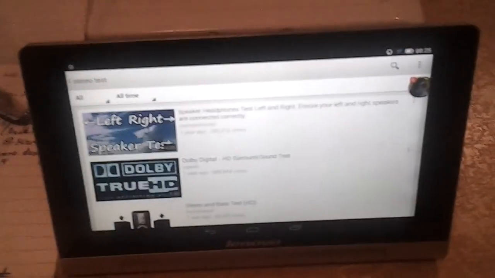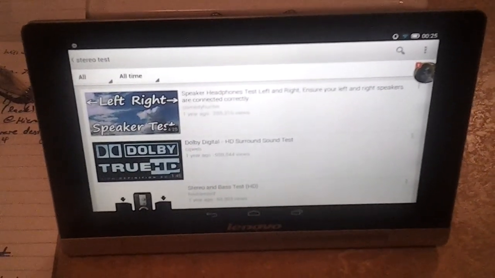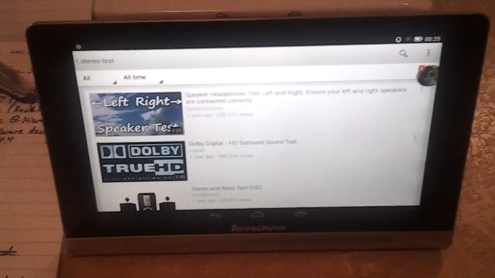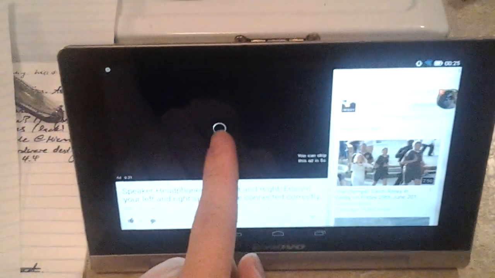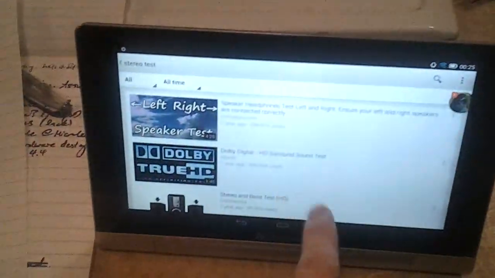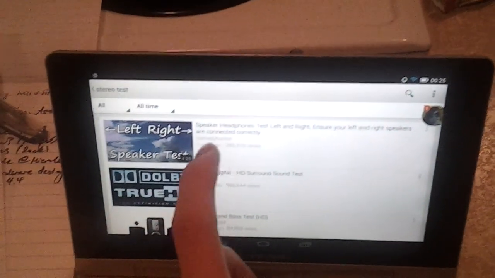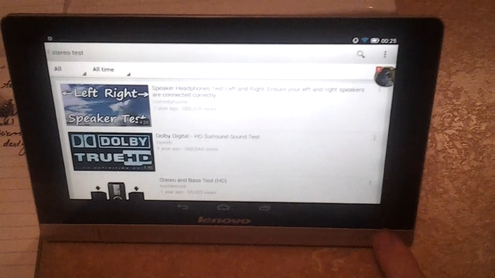However, this attention to detail is not carried on into the speaker system, because you can see I was looking at a stereo test in the YouTube app. This is the left speaker and this is the right speaker.